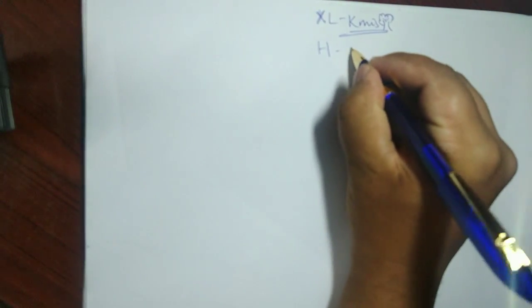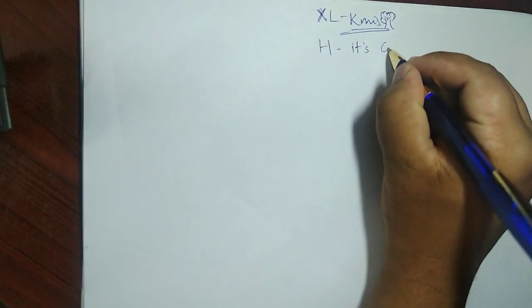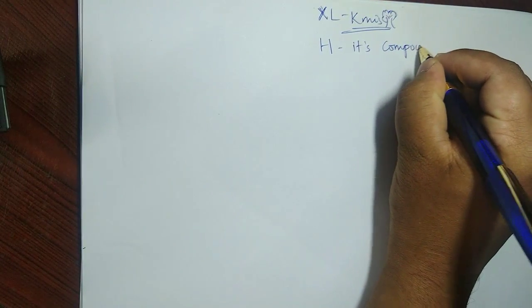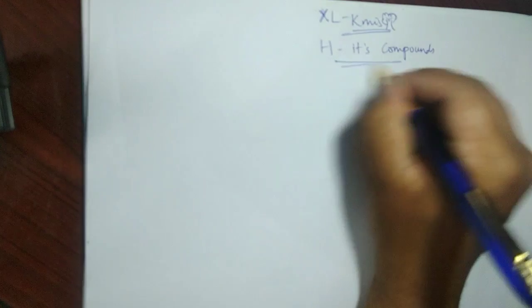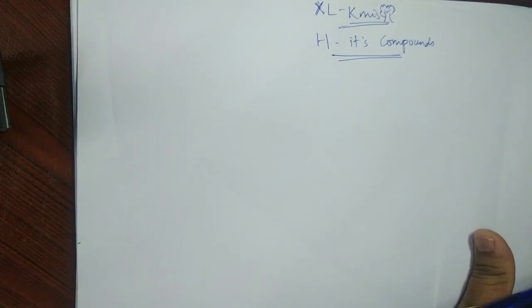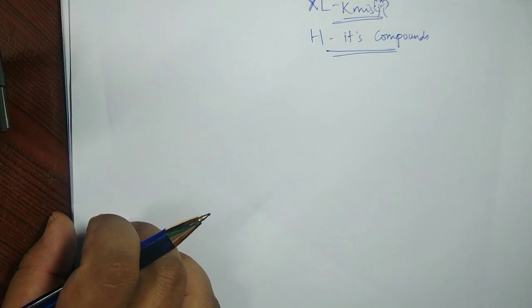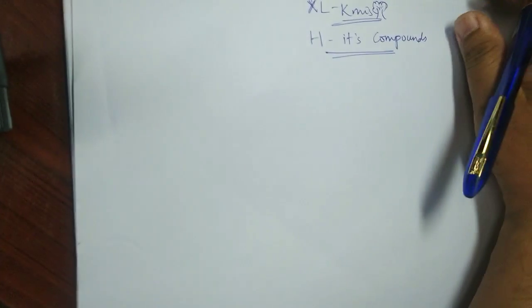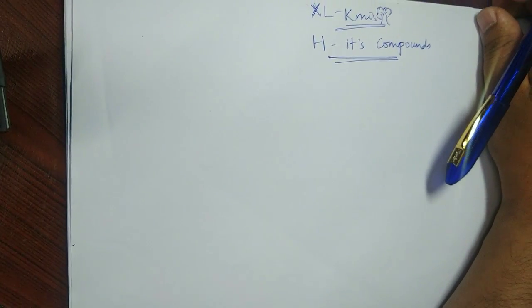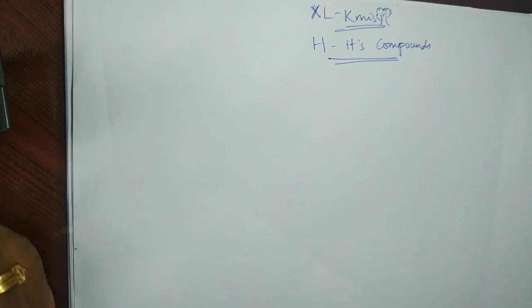Today we're going to talk about another chapter related to the earlier chapter we have studied, that is, hydrogen and its compounds. It is a simple chapter in inorganic chemistry as far as the first year is concerned, and at the same time an important chapter. You cannot miss any question from this chapter because it's very easy and scoring. So pay attention to the points that you have to learn and memorize.